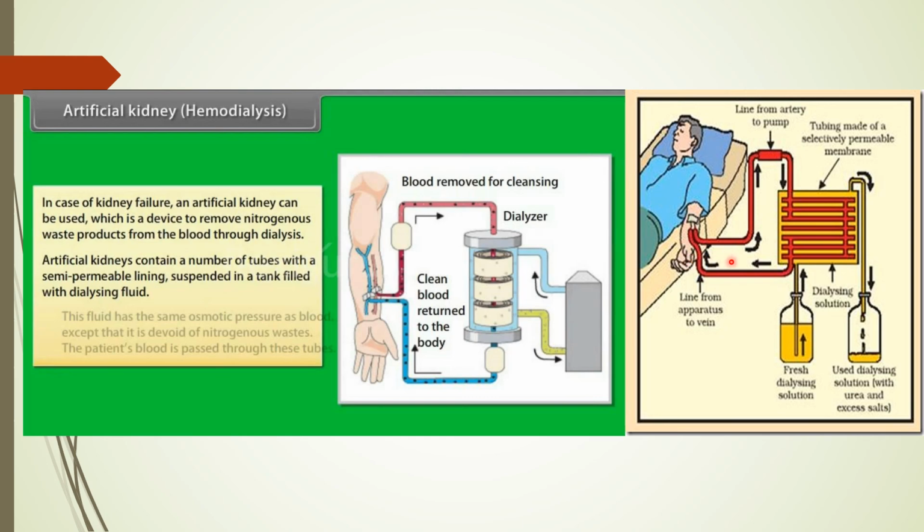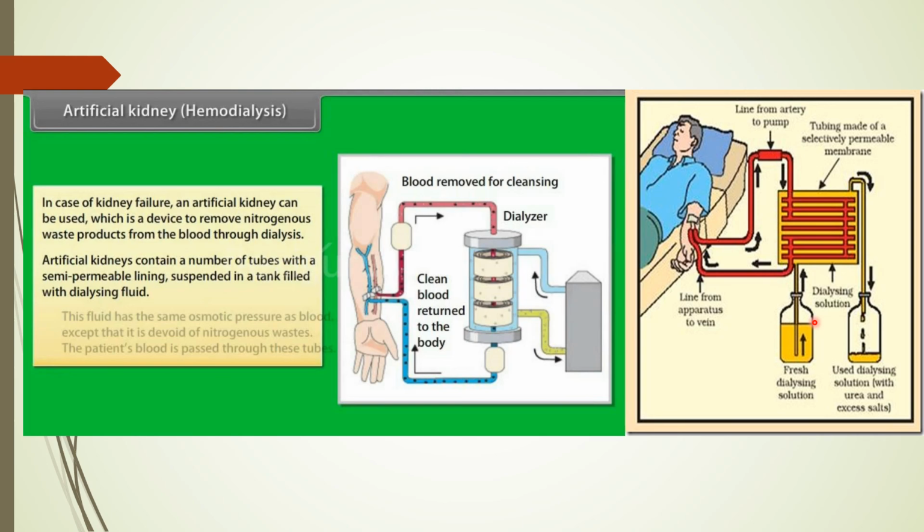So the dialyzing unit allows the blood to run along one side of the cellophane membrane, and the dialyzing fluid runs in the opposite direction. This is generally done to maintain the concentration gradient between the patient's blood and the dialyzing fluid. So this is the function and structure of the artificial kidney.